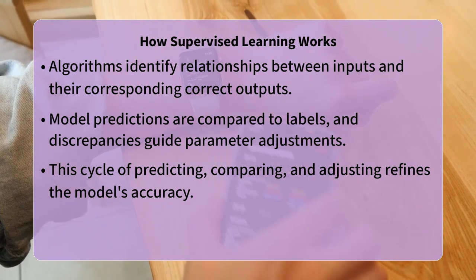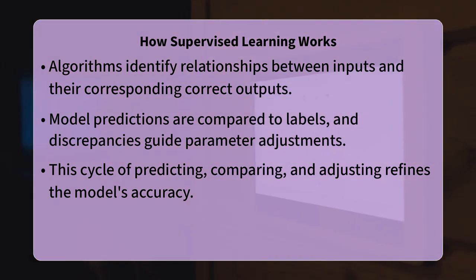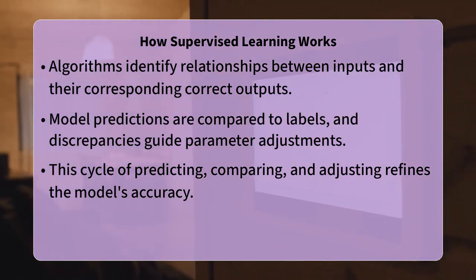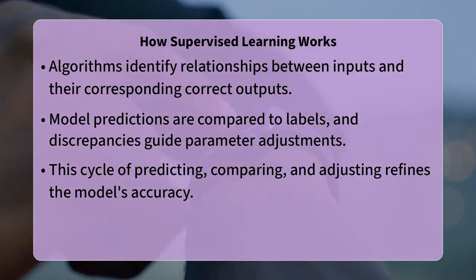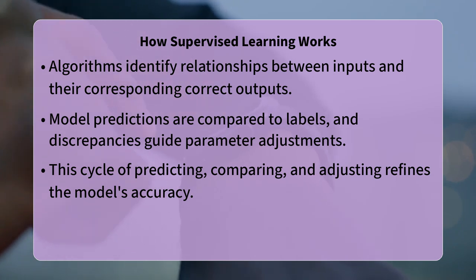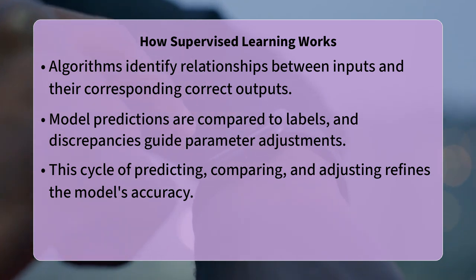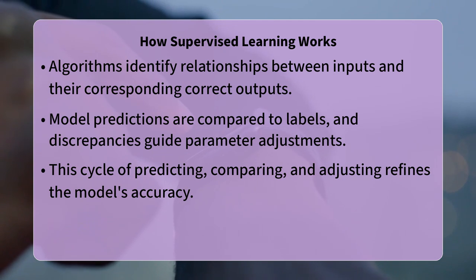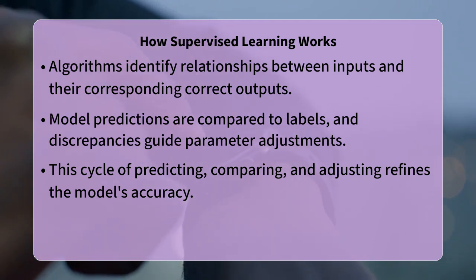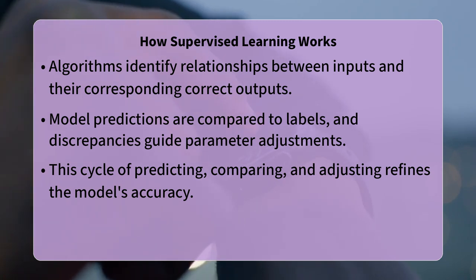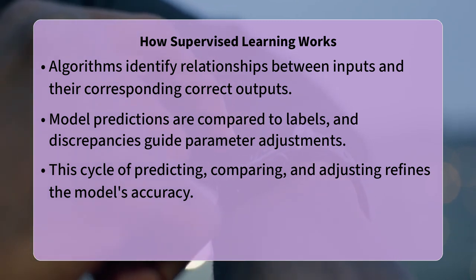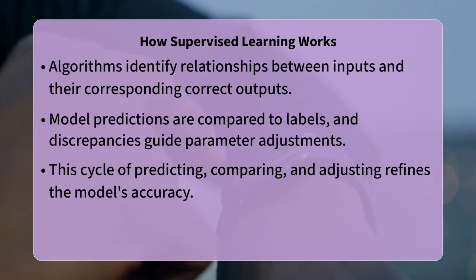During the training phase, the model processes this rich, labeled dataset. It makes predictions based on the patterns it is starting to discern. Then, it critically compares its predictions to the actual known labels. Any discrepancies between the model's guess and the ground truth, which we call errors or loss, are then precisely measured. These measured errors are crucial. They are fed back into the model to adjust its internal parameters, such as weights and biases.